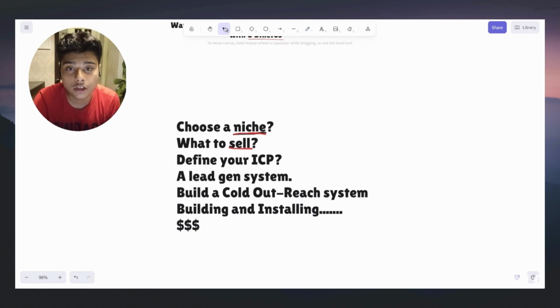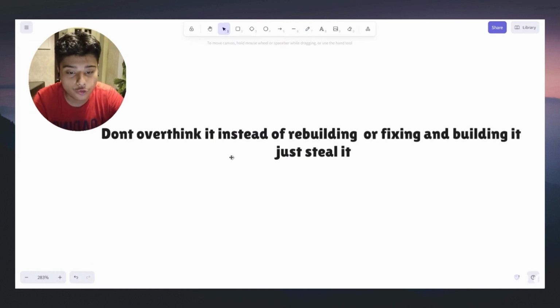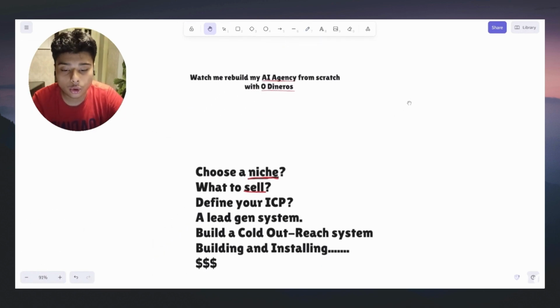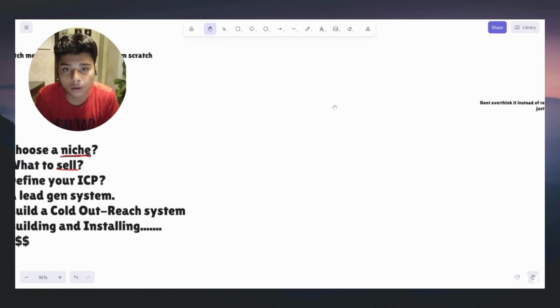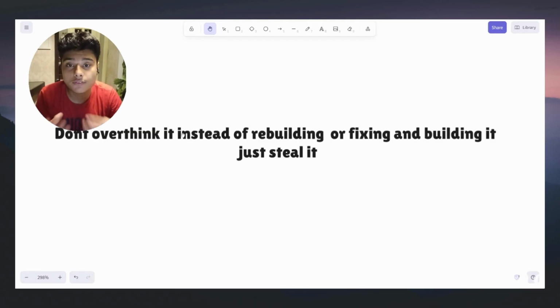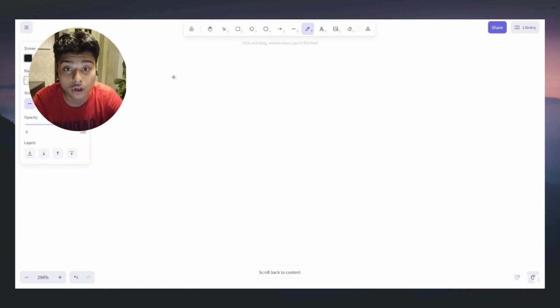Now, what automation are you going to be selling? For this, I have a very simple rule: don't overthink it. Instead of building or fixing it from scratch, just steal it from someone. Easy as that. Not literally steal it, but a lot of people throughout the internet give out their templates and you can just copy and paste them and most of your work is done. Instead of debugging and fixing this and that, copy their templates, rebuild and set them up. 80% of the automation is done. All you need to do is the other 20%, and you're all done. That is it. That's all you've got to do.